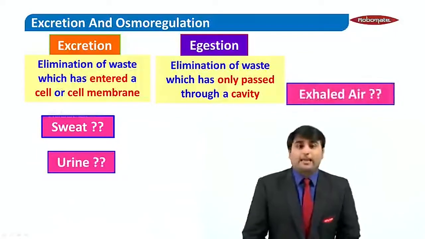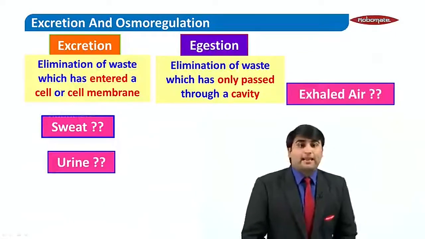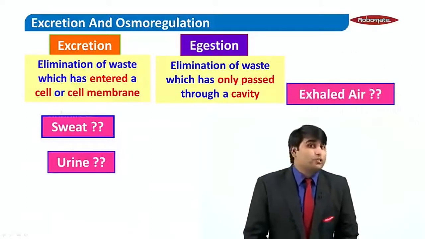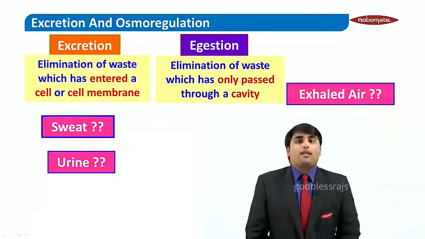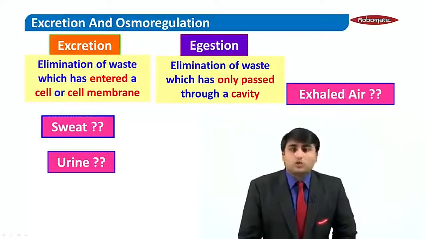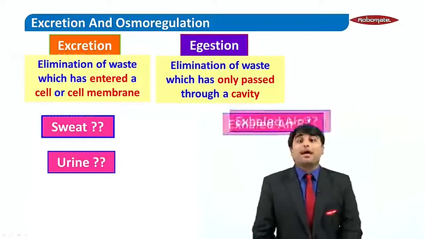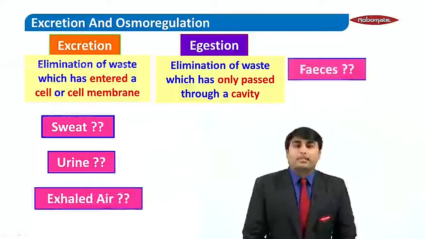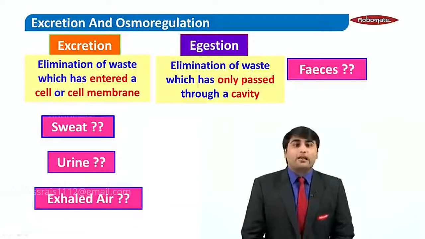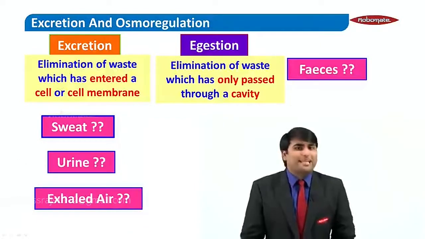The exhaled air: basically the exhaled air comprises water vapors and carbon dioxide, and that is produced by your cells called alveoli which are present in your lungs. So exhaled air is also an excretory waste. Now feces: feces are formed inside your digestive cavity, your digestive tract.